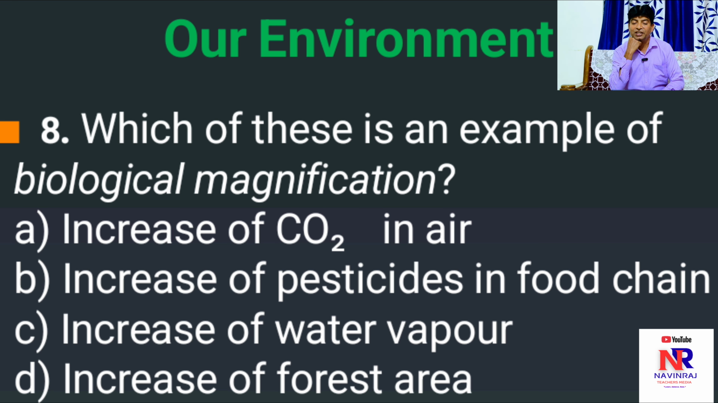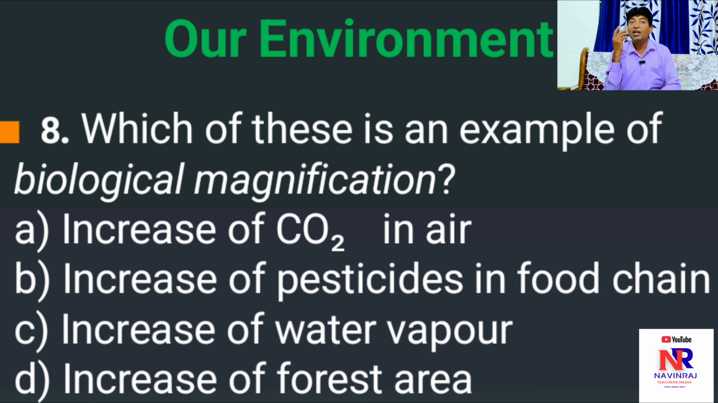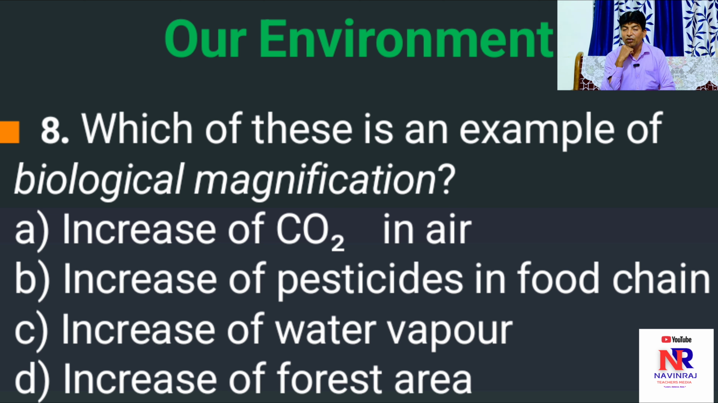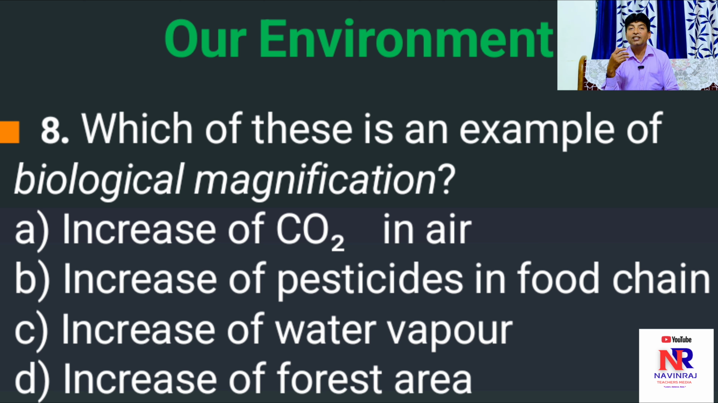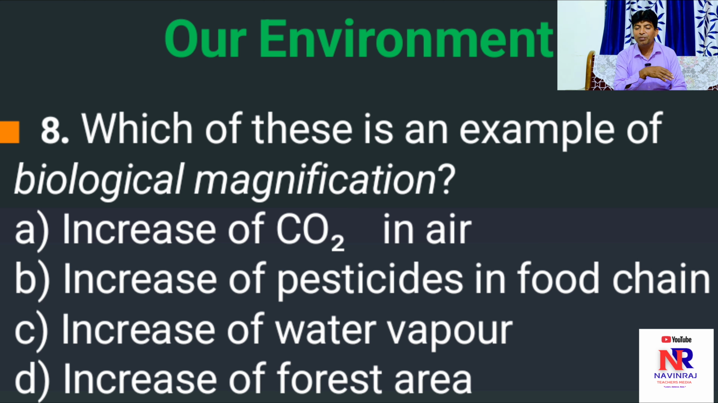Why are the rest of the options not correct? First one, A, increase of carbon dioxide in air causes global warming or the greenhouse effect. C, increased water vapor, if contaminated with sulfur dioxide and nitrous oxides, forms acid rain. And D, increase of forest area, refers to the extension of afforestation. Hence, all these options are not applicable. So, right option is B, increase of pesticide.